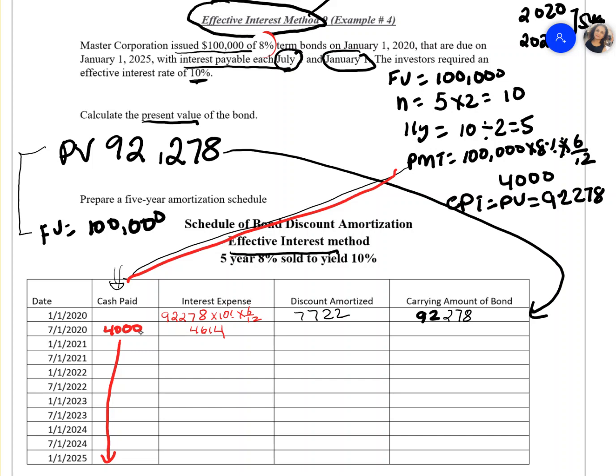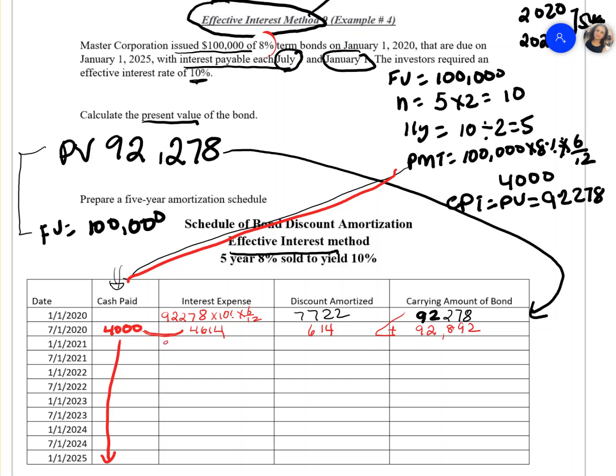So the difference between your cash paid and your interest expense is the amortization of your bond, which is going to be 614. And then if it's a discount, you're going to be adding it to your carrying value. That will be 92,892. When you calculate your next one, I'm going to do it here.